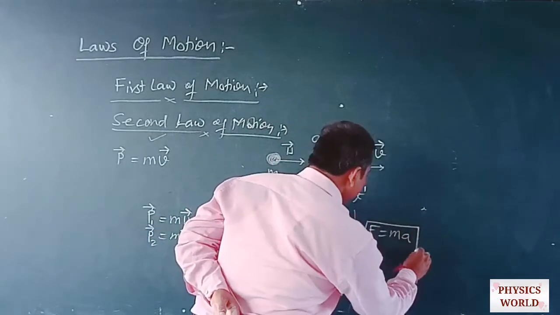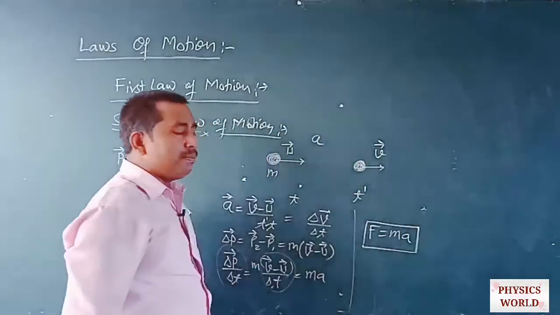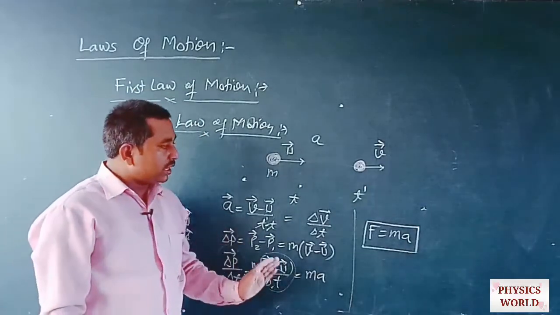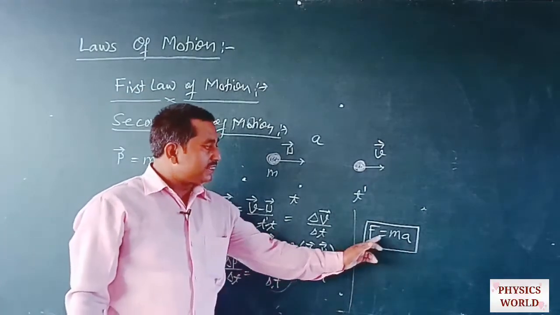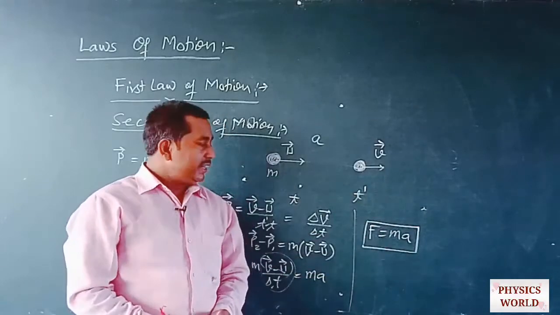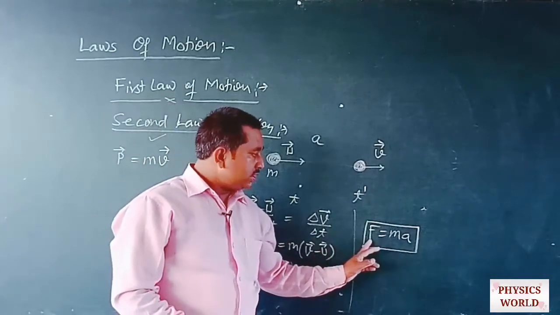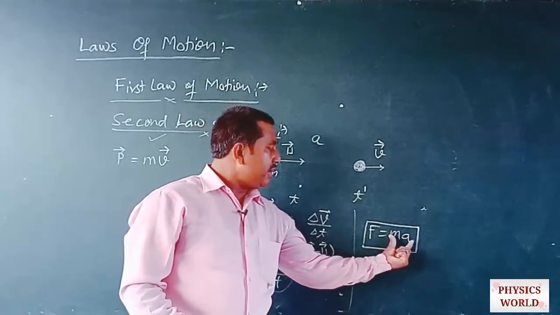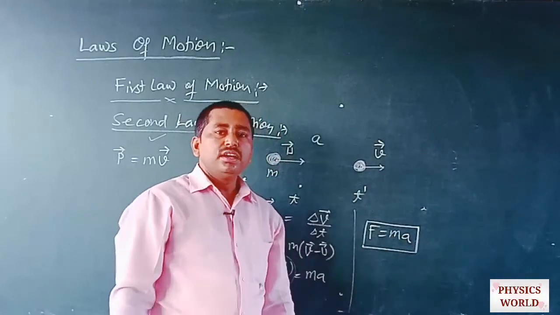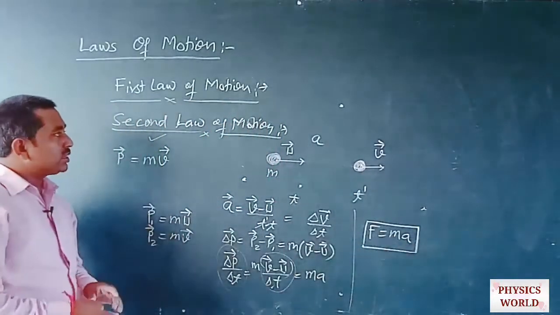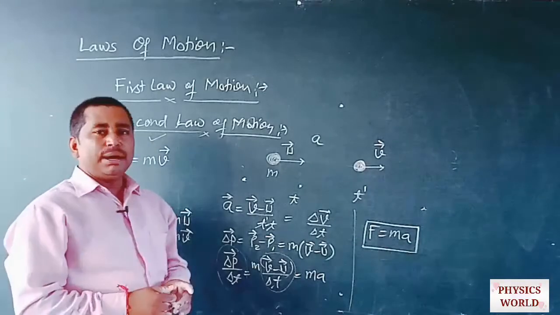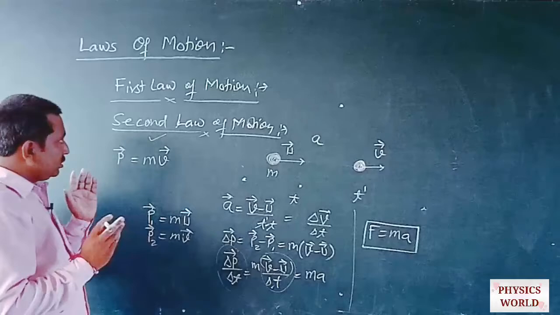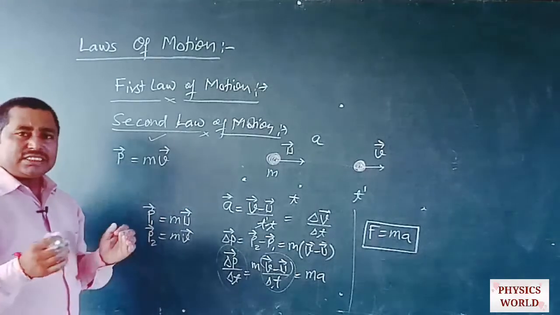It means the total rate of change of momentum of the object is equal to the amount of force experienced by that object, and the force which changes the momentum of the object is ma. Okay, so this is all about the second law of motion, and we will discuss different types of examples in our next video.